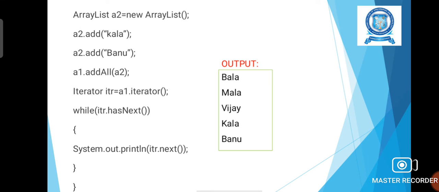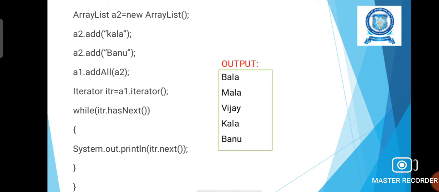Iterator itr equal to A1.iterator(). So Iterator is the class. We are creating an object itr, and the object will get the values of the array A1. A1 is the array, which consists of some values.